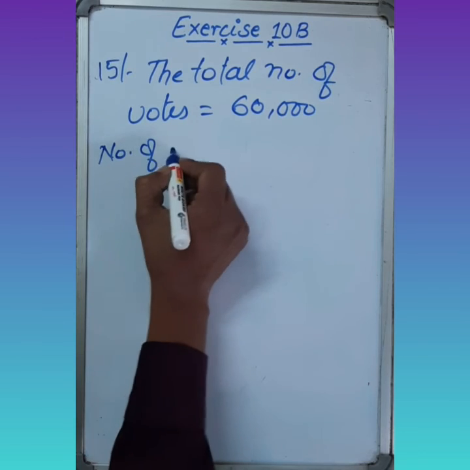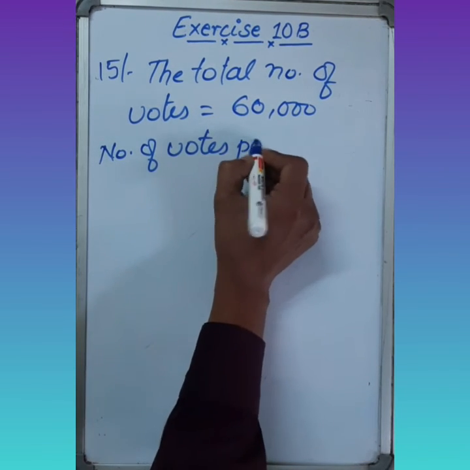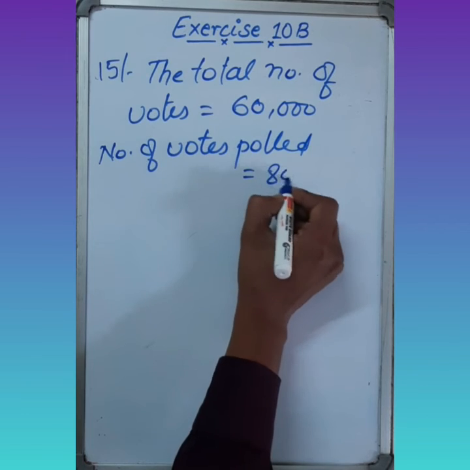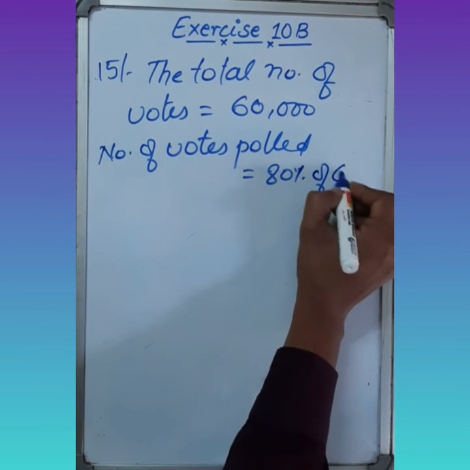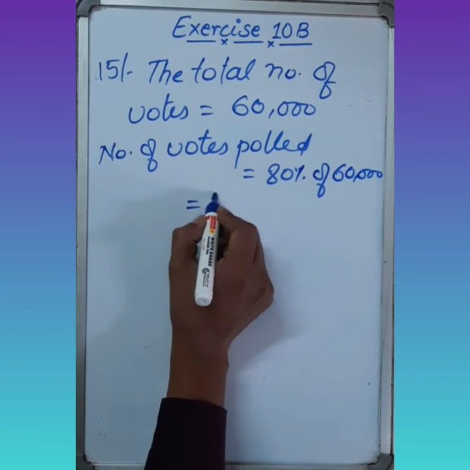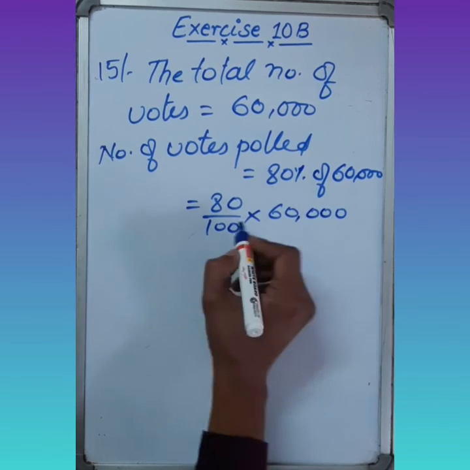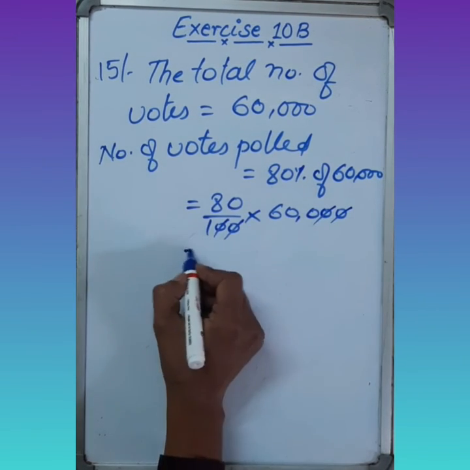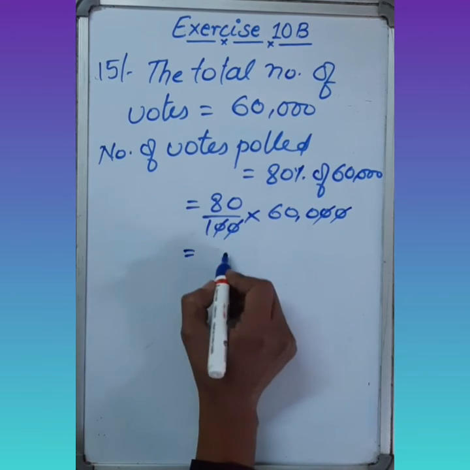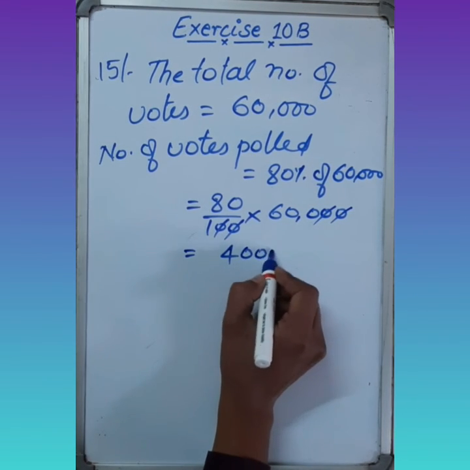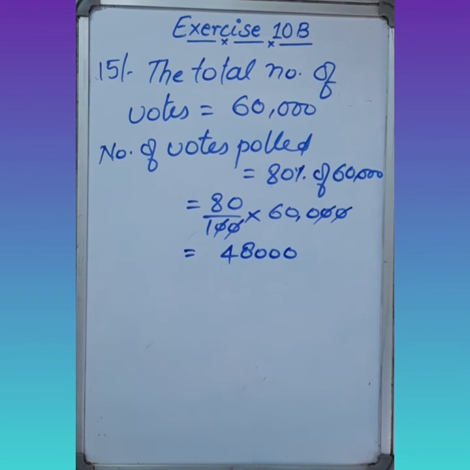Number of votes polled equals 80% of 60,000, means 80 upon 100 into 60,000. 0 0 cancel out. 4 8s are 48... 6 8s are 48. 1, 2, 3, 3 zeros are there. It means out of 60,000 votes, 48,000 votes were polled, and from the 48,000 votes, 60% were received by A.